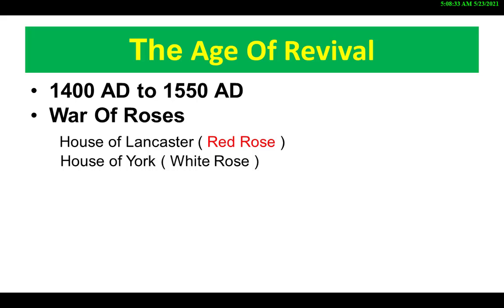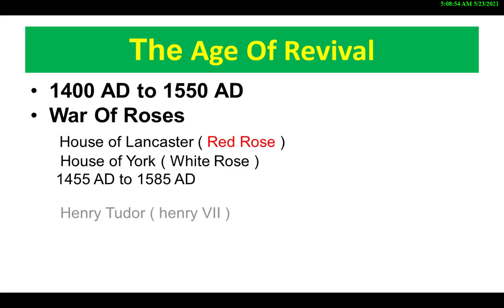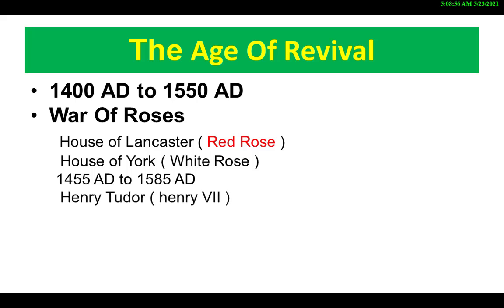This war was fought between the two royal families to get the throne, the crown of England, and it is considered that it was fought from 1455 to 1485. Resultantly, in this war, Henry Tudor, Henry VII of the Lancaster family, defeated Richard III of the House of York, got the throne of England and became the ruler.